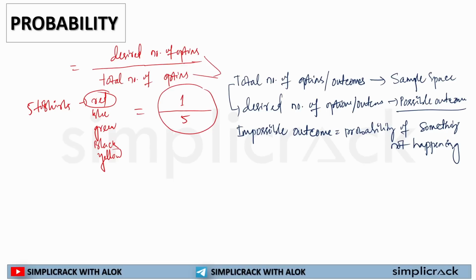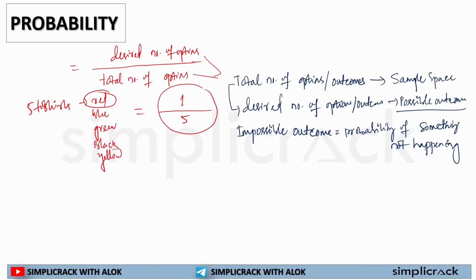So we'll learn three things. First thing is total number of options or outcomes, that will be known as our sample space. Then desired number of options or outcomes, that is our possible outcome. And then the third thing, impossible outcome, that is known as probability of something not happening.